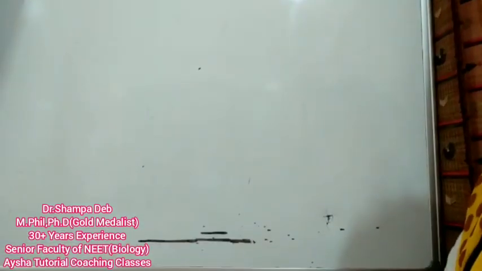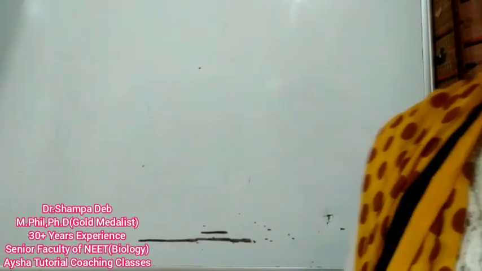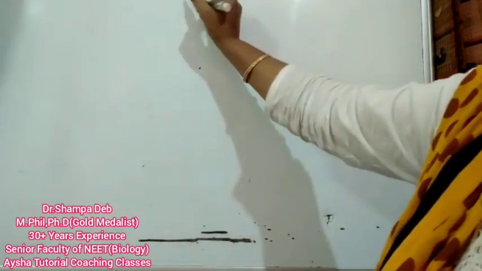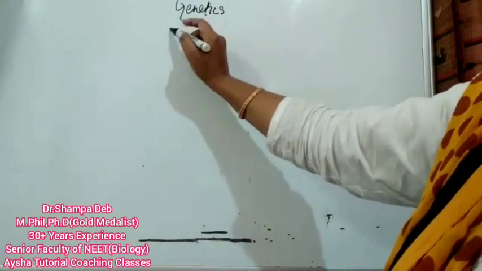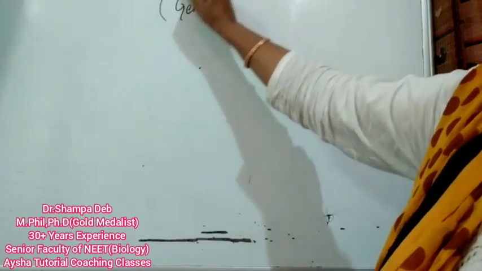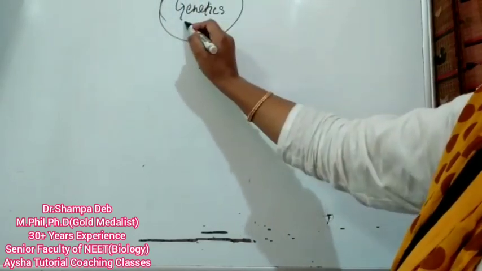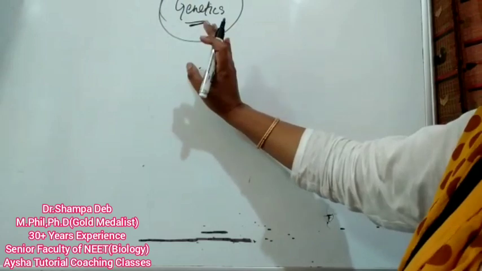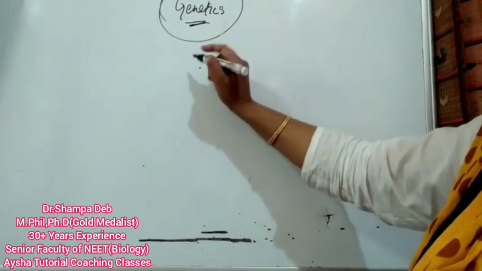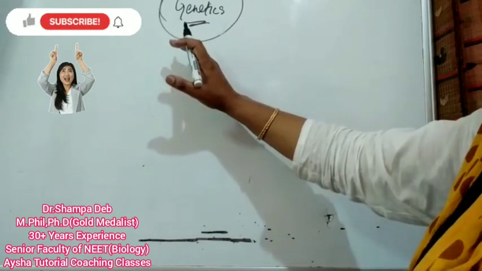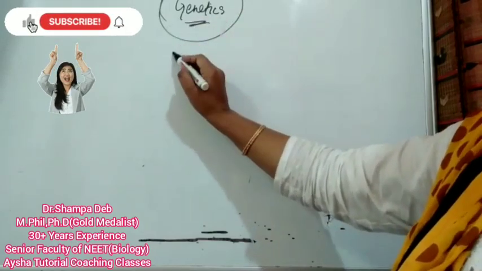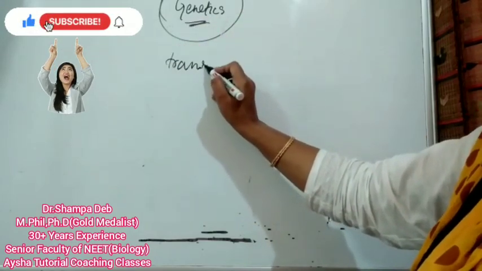Good morning, everyone. Today we are going to start with genetics. This is also known as principles of inheritance and variation. So what is the meaning of genetics actually? Genetics is just the branch of science that deals with the transmission of hereditary characters.